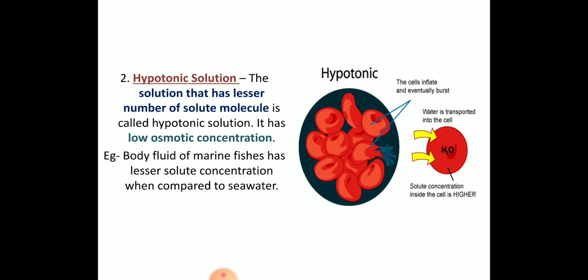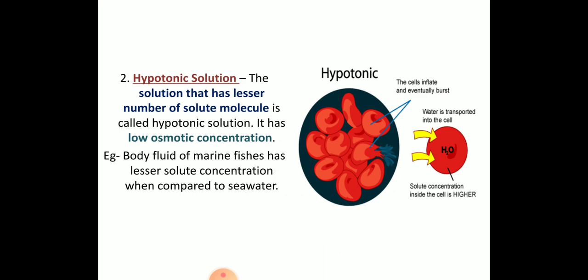Next, coming to hypotonic. Hypo means lesser. The solution that has a lesser number of solute molecules is called hypotonic. So hypo means, as I said, it is low. It will have a lower osmotic concentration.